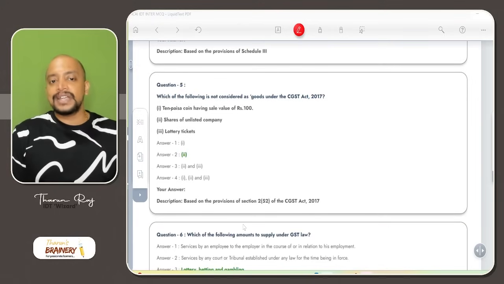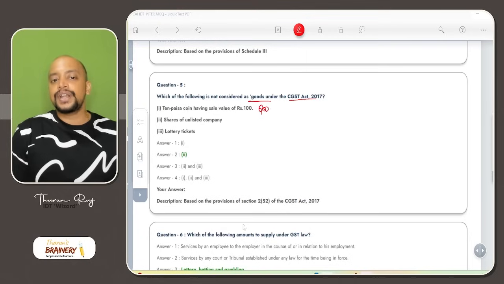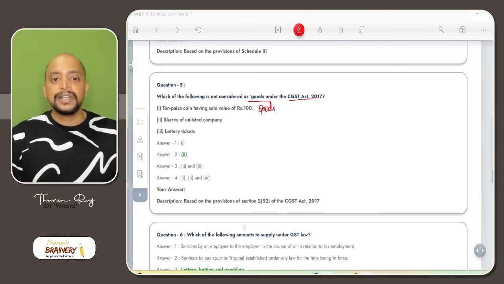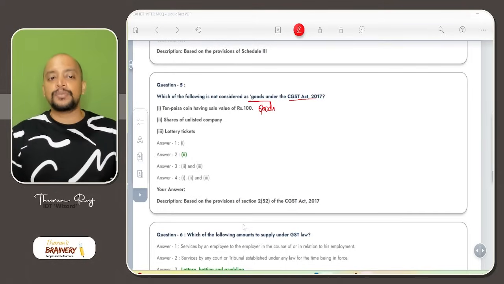Which of the following is not considered as goods under the CGST Act? 10 paise coin having a sale value of 100. So it is goods. Why is it goods? Old coins or old currency are treated as goods. It is not treated as money. As it is excluded from the meaning of money, it will become goods.